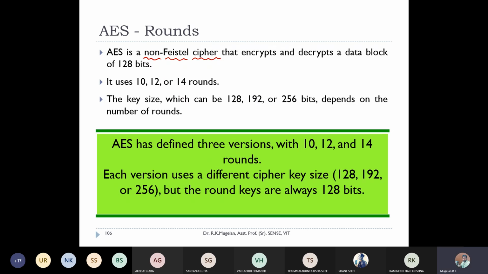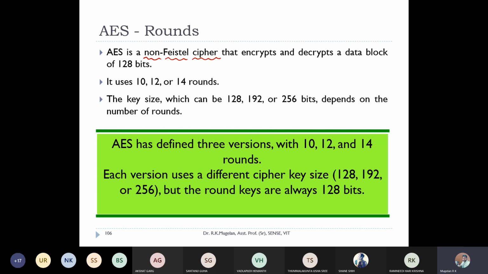Yes, Kashish. It will be using only invertible components. That is, every component will have an invertible equivalent at the decryption end, right?